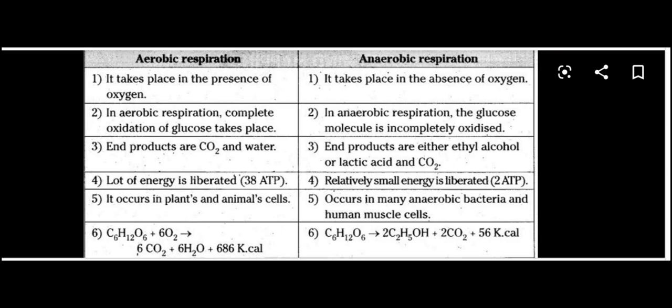In anaerobic, end products are either ethyl alcohol or lactic acid, and carbon dioxide. A lot of energy is liberated, that is 38 ATP molecules, in aerobic respiration. Relatively small energy is liberated in anaerobic, that is only 2 ATP molecules. It occurs in plants and animal cells, and anaerobic occurs in many bacteria and human muscle cells also.